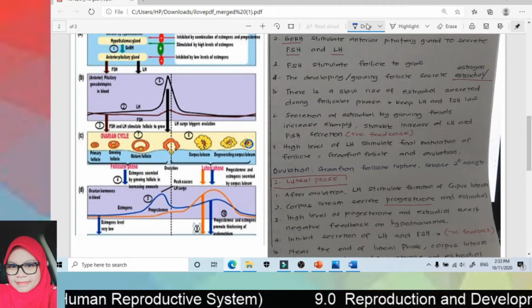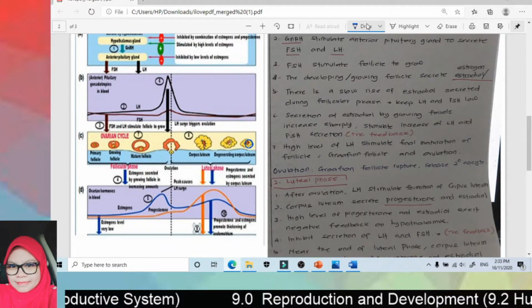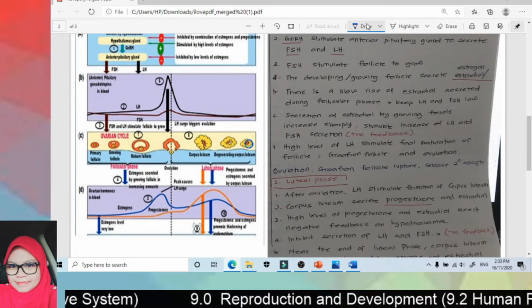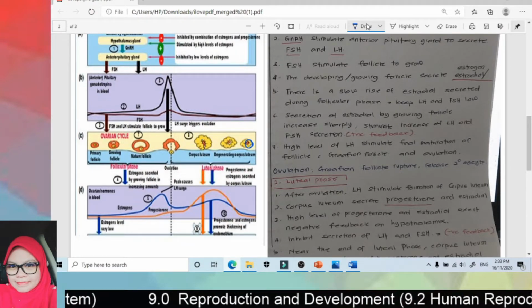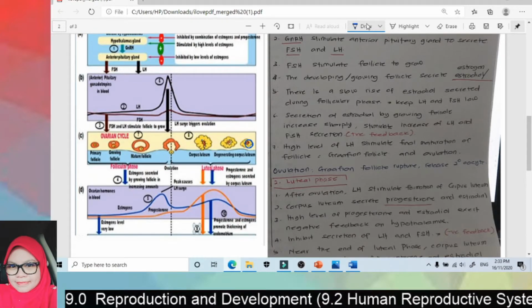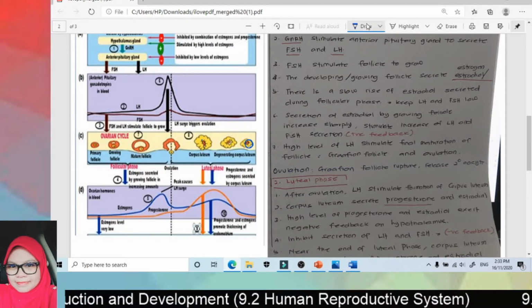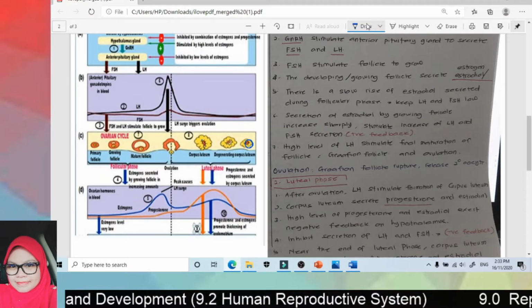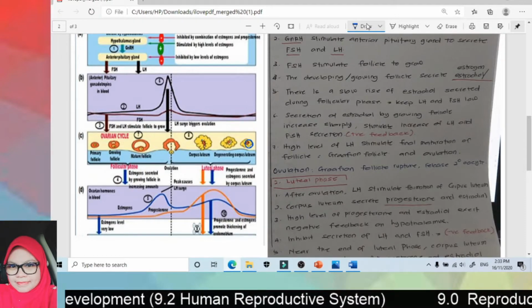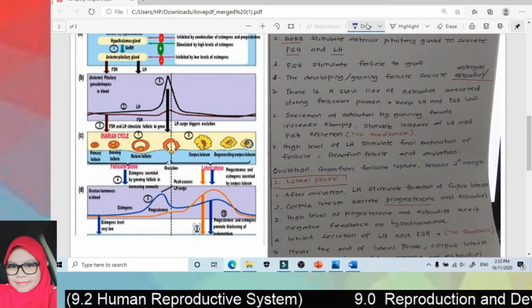And at this time, as you can see, when the corpus luteum secretes estrogen and progesterone, the level of LH and FSH is low. This is due to negative feedback. When the level of estrogen and progesterone is high, it will inhibit secretion of LH and FSH.